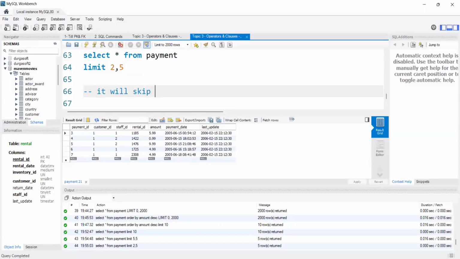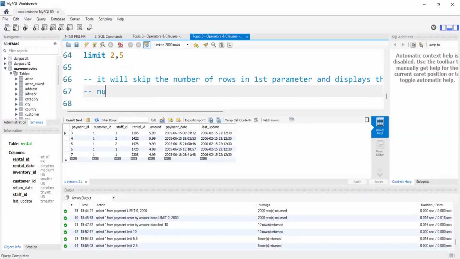It will skip the number of rows in the first parameter and display the number of records in the second parameter. I guess you got my point, right? Yes. So in this way, if we want to skip any records, we will use the limit clause.